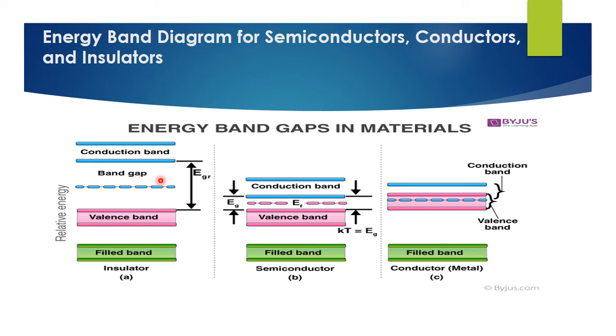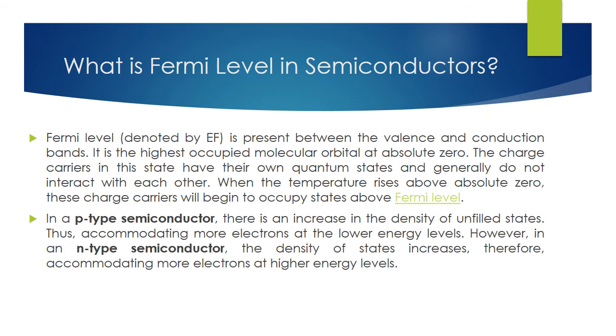Compared to insulator and semiconductor, the semiconductor has the smaller band gap, and the band gap is larger in an insulator. That's why in the insulator the electrons cannot pass freely. Therefore, the energy band gap is different for different materials.